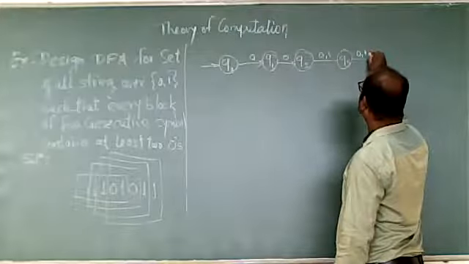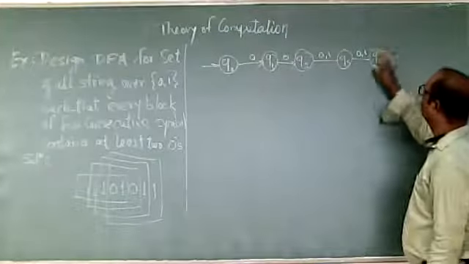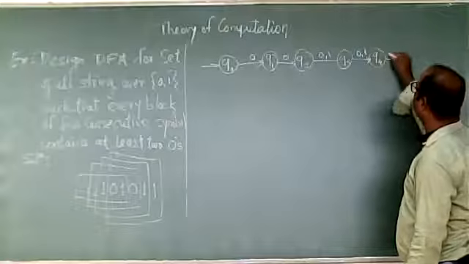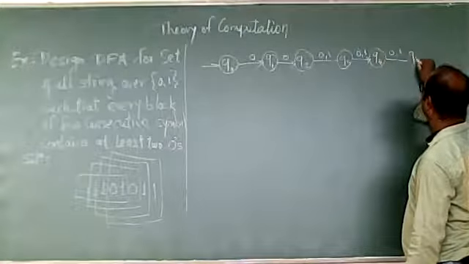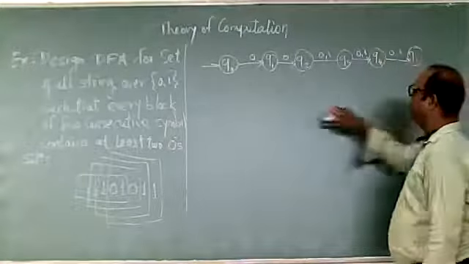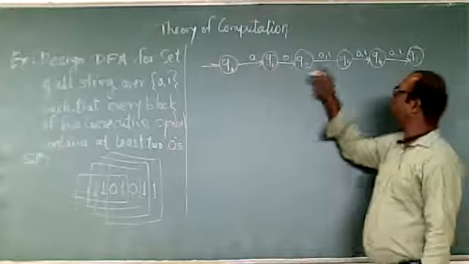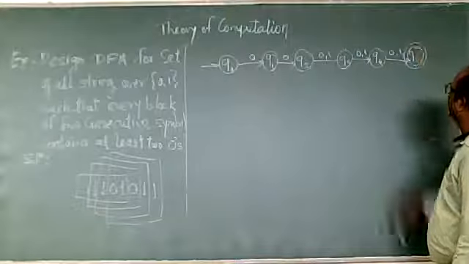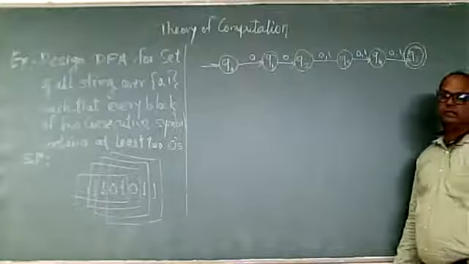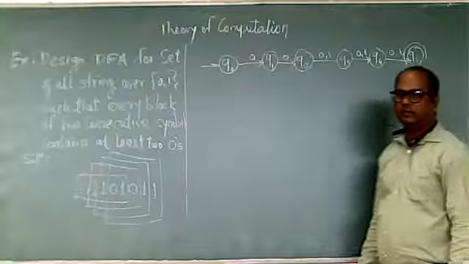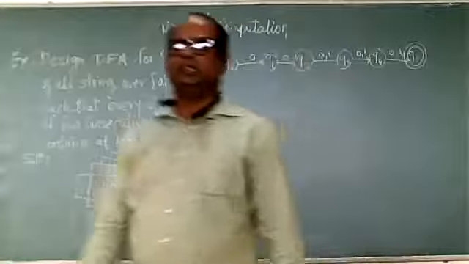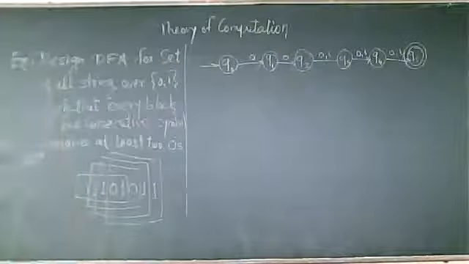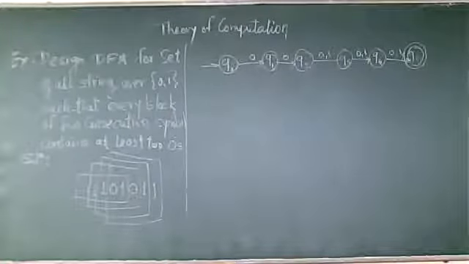So Q3 on 0 or 1, anything, then Q4, then Q5 with 0 or 1. So the first two symbols are 0, 0, the rest can be anything, and Q5 will be the final state. This is what your initial DFA is.